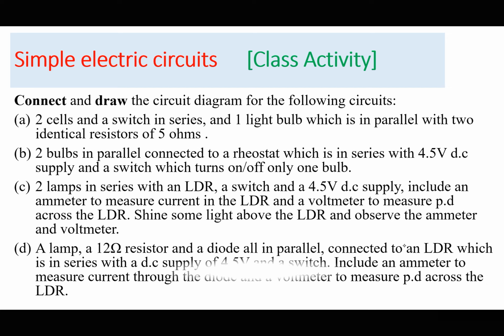And finally, you should be able to connect a lamp, a 12 ohm resistor, and a diode. All these three are in parallel, but they are then connected to an LDR, which is in series with a DC power supply of 4.5 volts and a switch. Include an ammeter to measure current through the diode. Of course, we shall later on see that the ammeter is joined in series, and a voltmeter to measure PD across the LDR. In IGCSE, you mentioned that the voltmeter is connected in parallel. So these are just to make you confident with using circuit symbols.